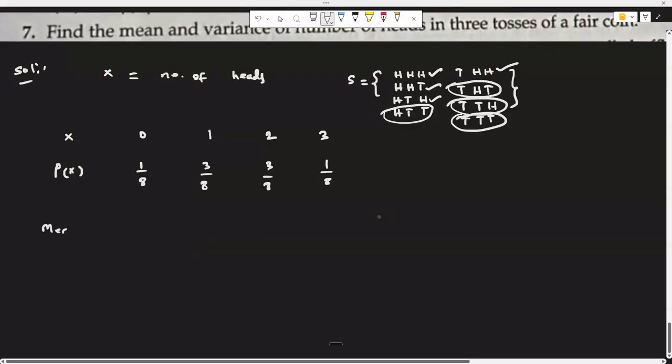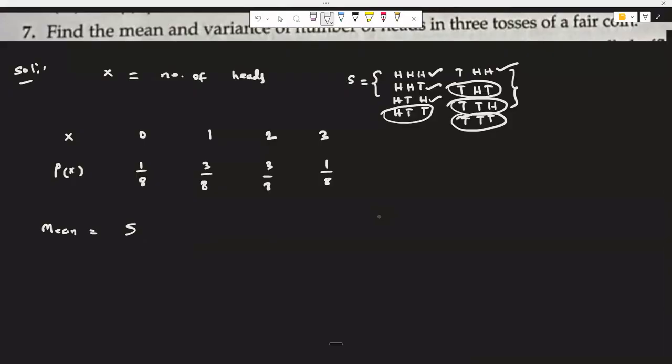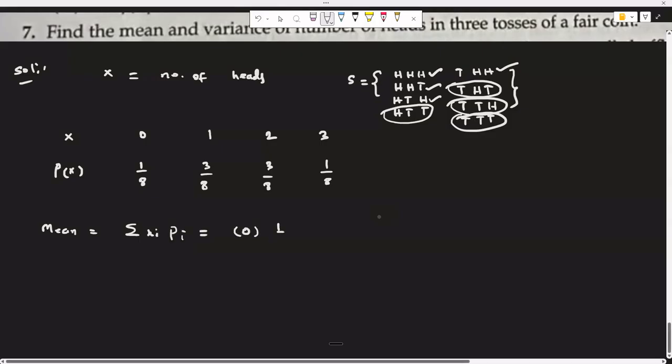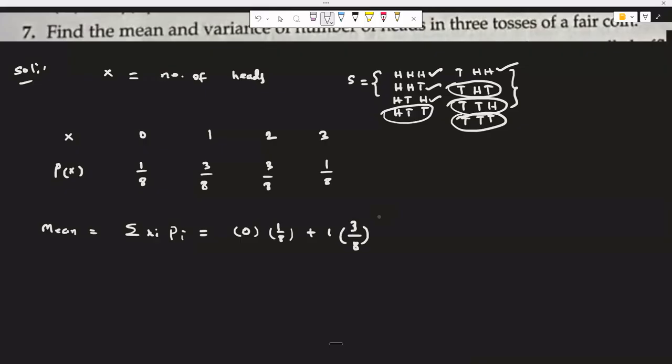Let's calculate the mean for this. According to the formula, sigma xi pi. So 0 into 1 by 8 plus 1 into 3 by 8 plus 2 times 3 by 8 plus 3 times 1 by 8. Mean mu is equal to 0 into 1 by 8, 0.